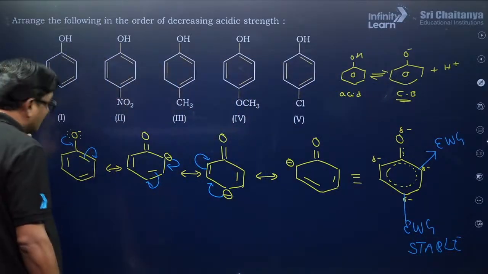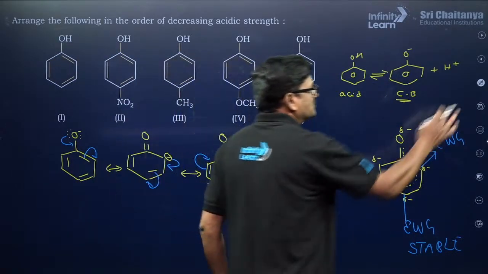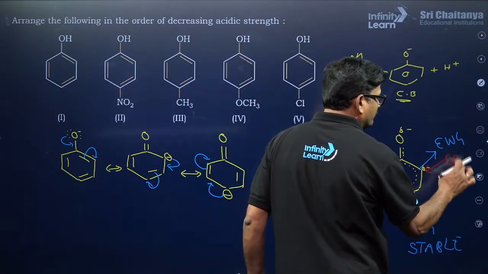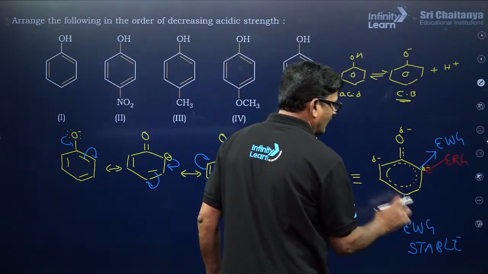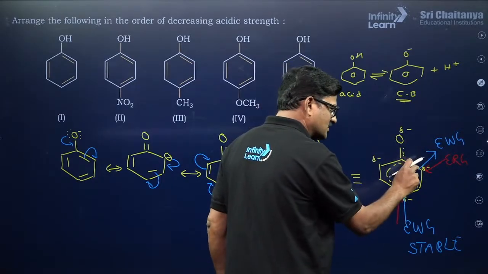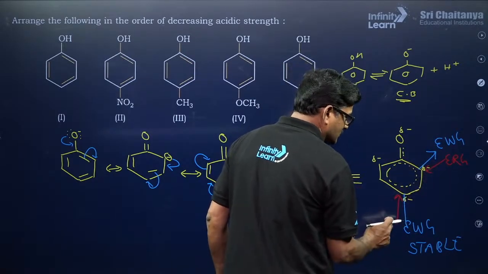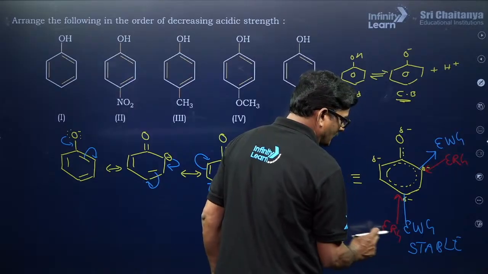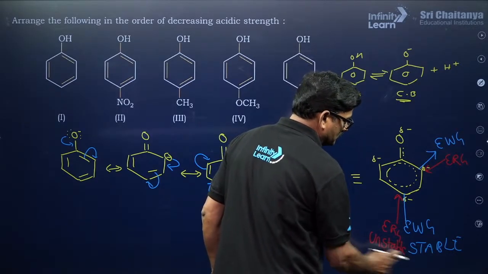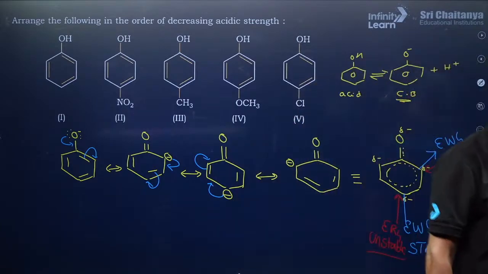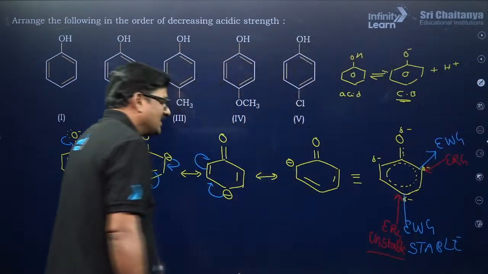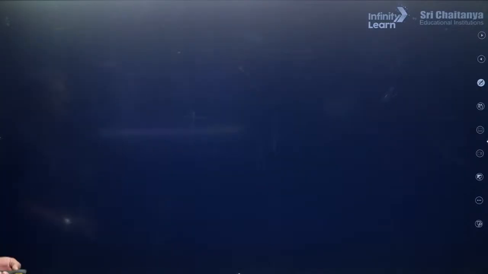If electron releasing groups are given, the negative charge is already there and electron is released, so it is going to be unstable. So, what could be the answer for this?